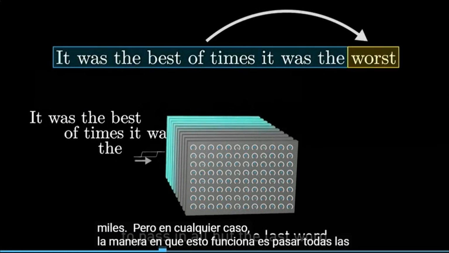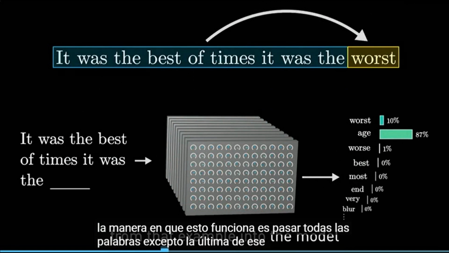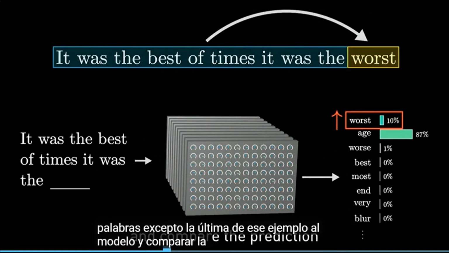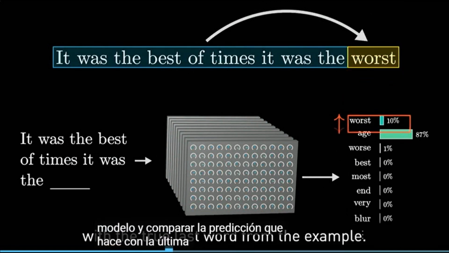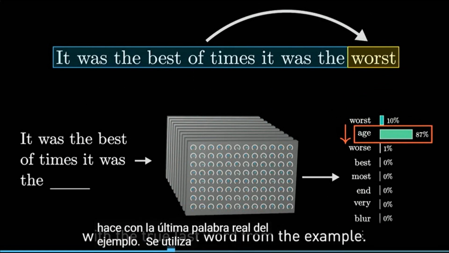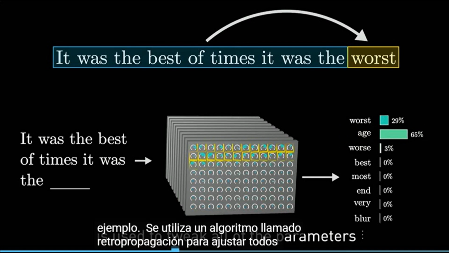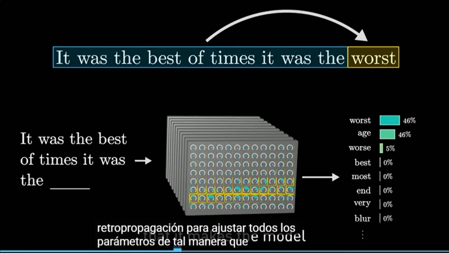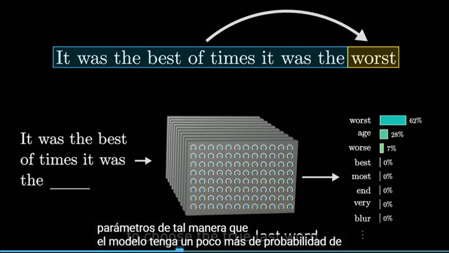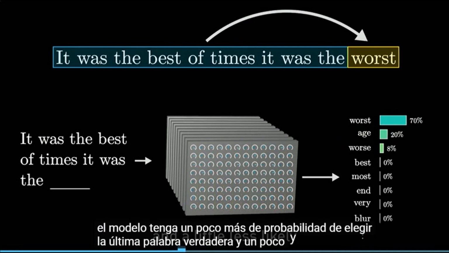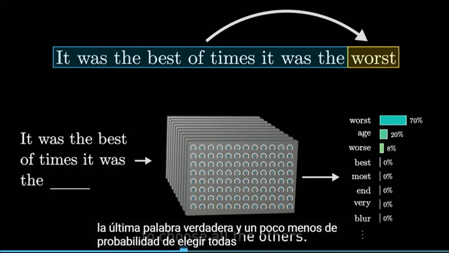One of these training examples could be just a handful of words, or it could be thousands, but in either case, the way this works is to pass in all but the last word from that example into the model and compare the prediction that it makes with the true last word from the example. An algorithm called backpropagation is used to tweak all of the parameters in such a way that it makes the model a little more likely to choose the true last word and a little less likely to choose all the others.